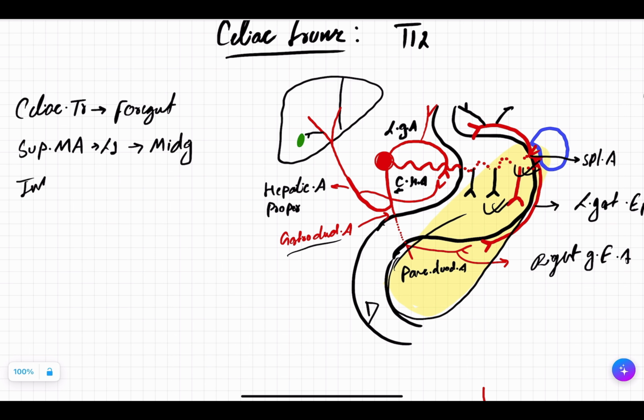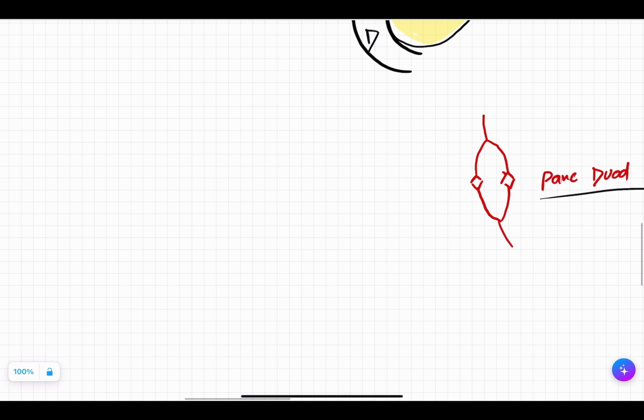Inferior mesenteric artery, it is going to supply what? At the level of L3 it originates, and this is going to supply the derivatives of hindgut. If you say this to your teacher, they are going to be very happy with you. I'm really saying it, because teachers like watching students integrating subjects, and that's embryology in the anatomy. So if you say it, they will be very happy with you.